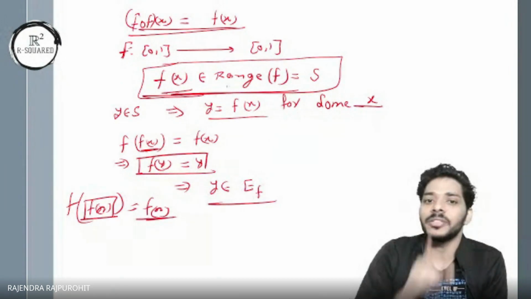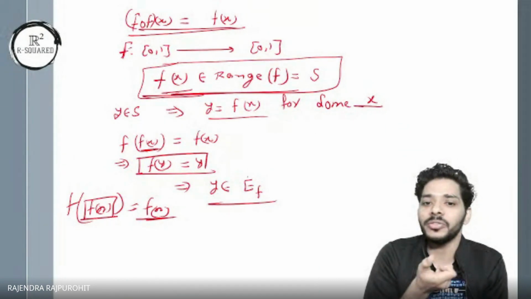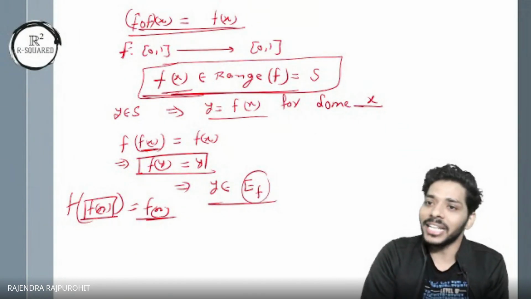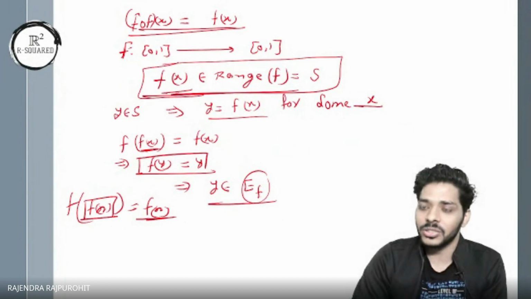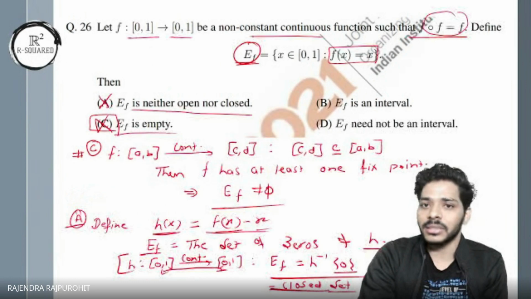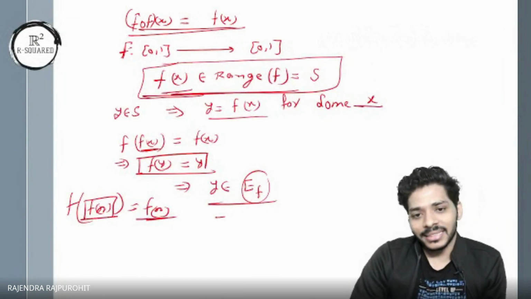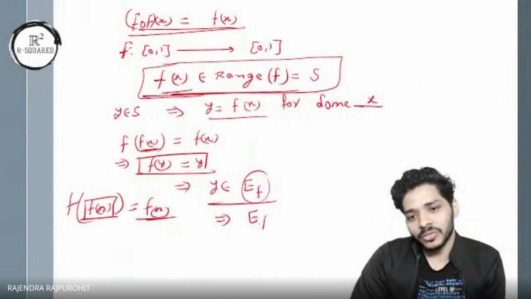That means any element from the range is actually a fixed point, or an element of this set E_f, and vice versa, because E_f is always in the range. Its image we are collecting cannot go outside of [0,1]. So overall, in conclusion, E_f is actually the range of the function.